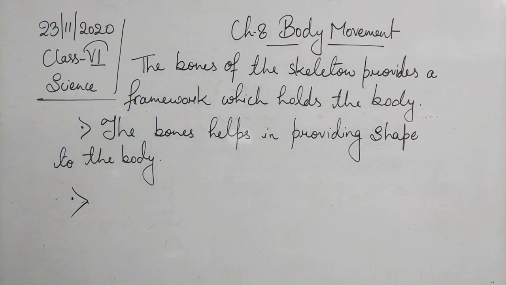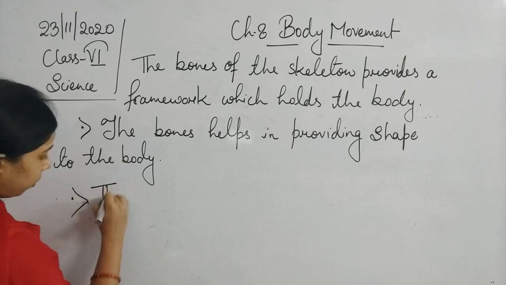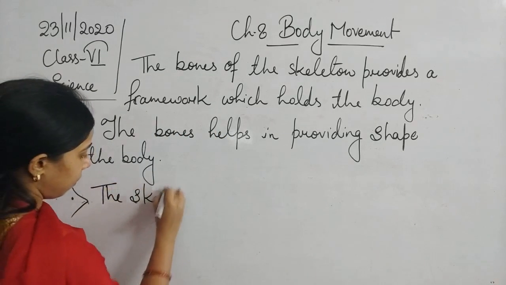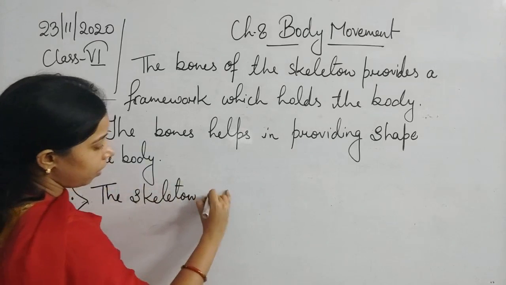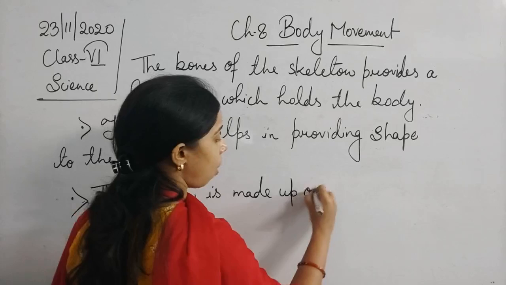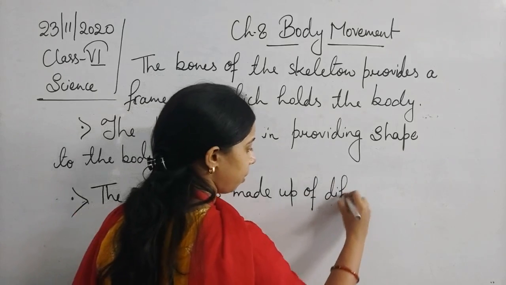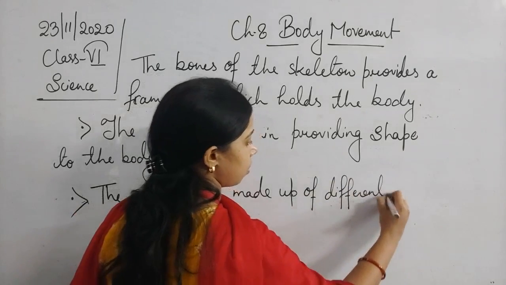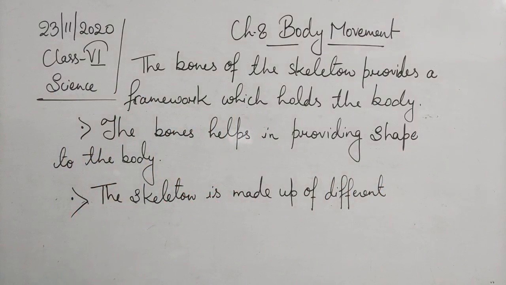So we can write it: the human skeleton is made up of different shapes, even the sizes also.